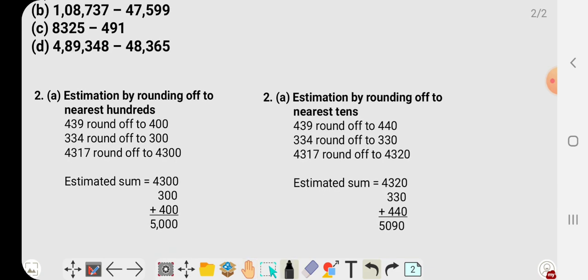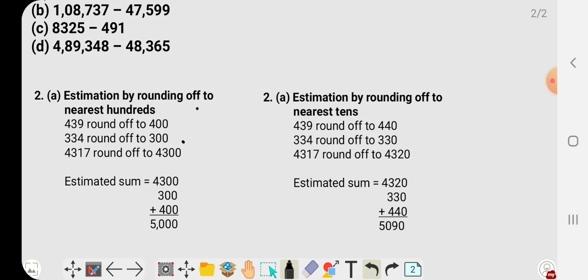Yes, by taking nearest 100 I get 439. It is nearest to 400 because 500 is farther than 400. And then 334 is also there. So 334 lies between 300 and 400, and it is near to 300. So its estimation will be 300.